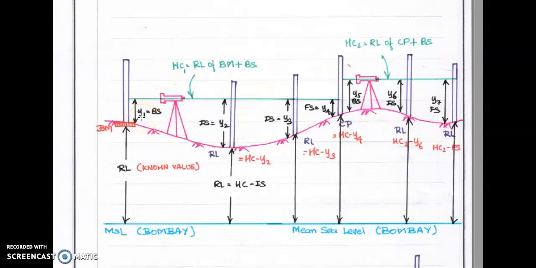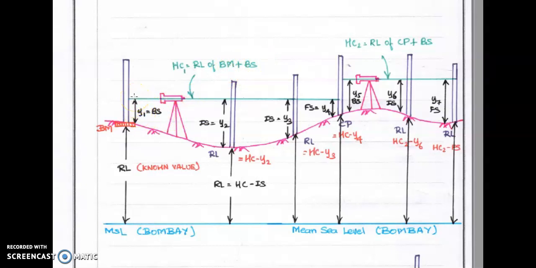Say y1 is 0.385 meter. If you add 100 plus the y1 value, you can get the RL of the line of sight. It is also called the height of collimation. So what is the height of collimation? RL of benchmark plus backsight reading.